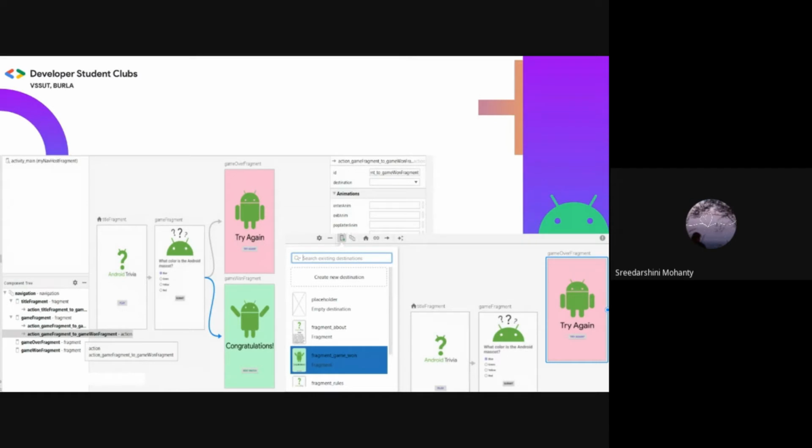Now, we'll have to add two fragments. Open navigation.xml, click on New Destination as shown on the right. Add game over fragment and game won fragment such that they do not overlap with each other. Check that the IDs are same as mentioned. We'll have to add actions from game fragment to both of them. Notice that the IDs for the actions have been assigned accordingly.